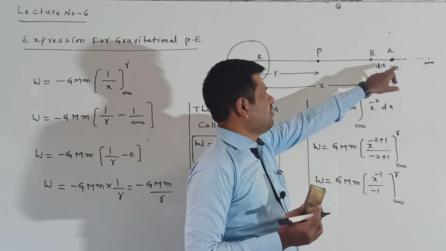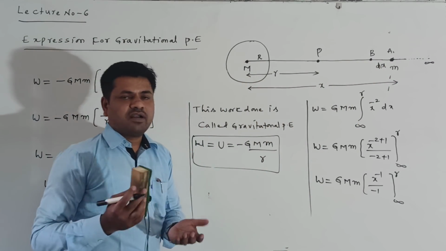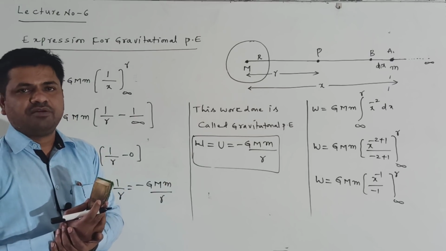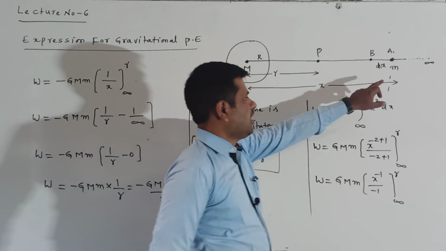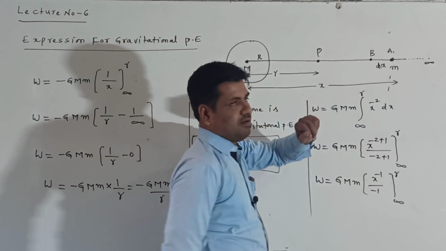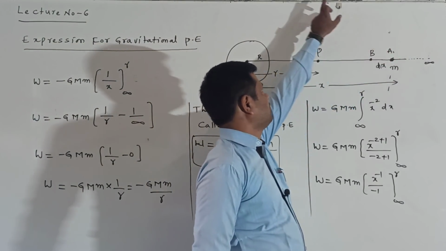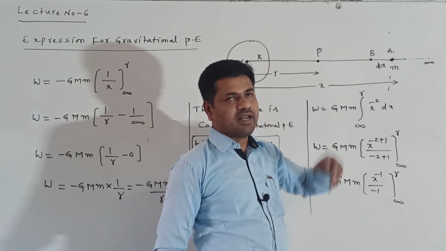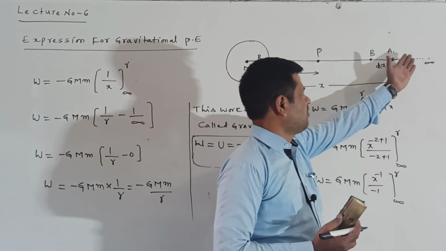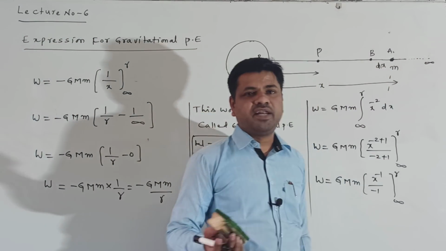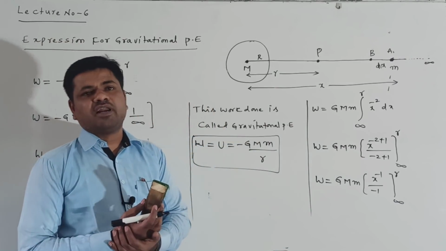Here, when I bring small m from A to B, the work done we write as dW is equal to F into dx. But this small m I am bringing from infinity to point P. Here, surrounding this one, there is a gravitational field. Here there is no gravitational field because I considered it as infinite distance. Infinite distance means there is no gravitational field.